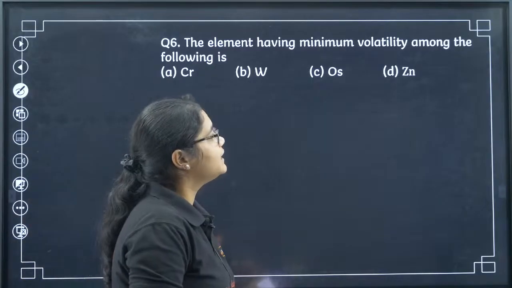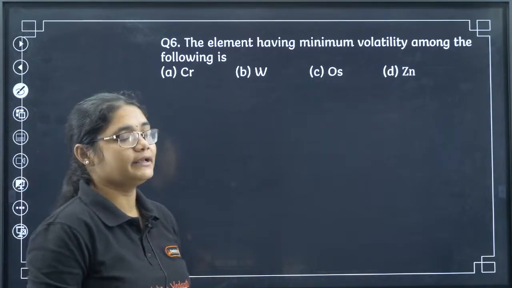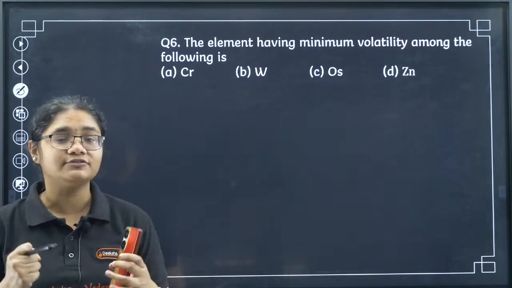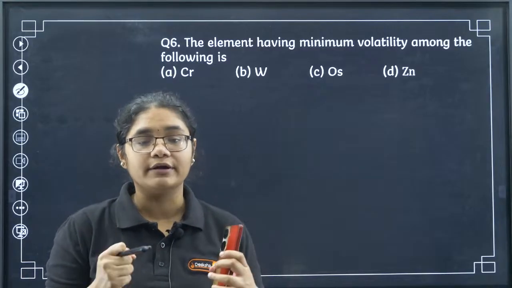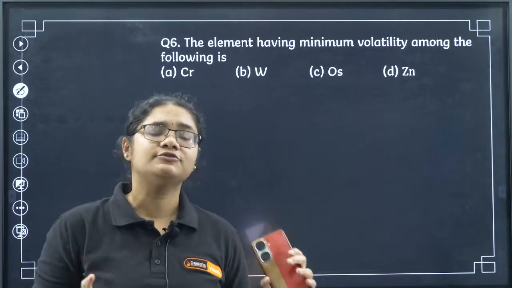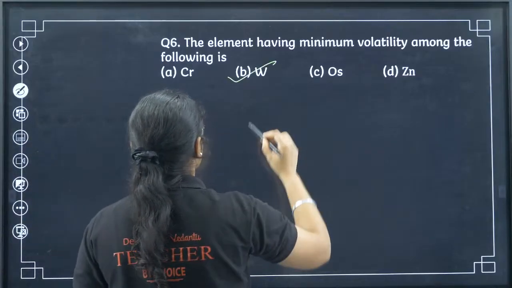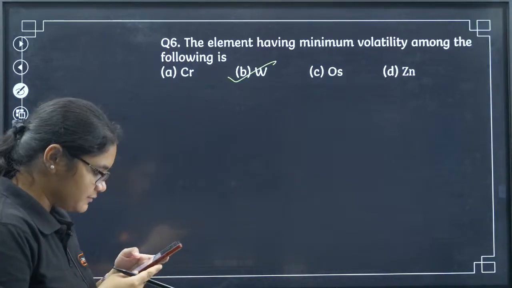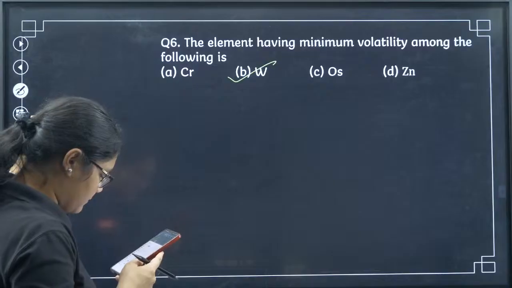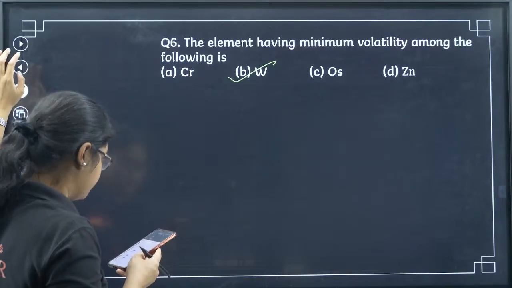The element having minimum volatility among the following is. Minimum volatility means they have very strong intermetallic bonding, or the metallic bonding is very, very strong. Which element is that? Let me quickly answer. Yes, tungsten is the correct answer, which has very high, strong metallic bonding. Yes, Madhavi, it is B.